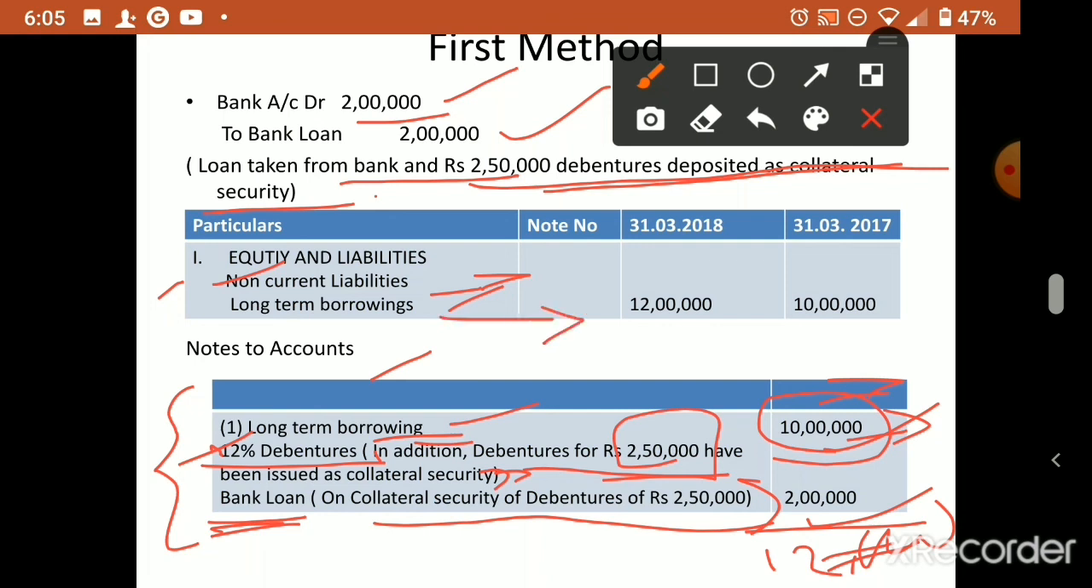For long-term borrowings you have to show last year's figure and this year's figure. Last year only 10 lakh was there. Now, including the bank loan, it becomes 12 lakhs. That additional 2,50,000 we will not show, because it is issued as collateral security only. That will be shown as a note only. So this is the first method.